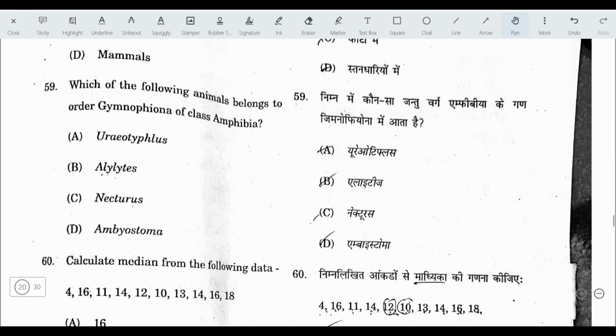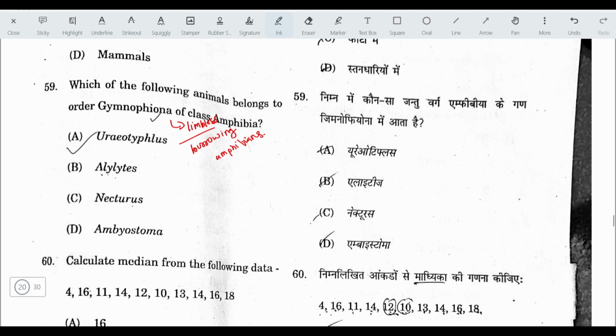Next question. Which of the following animals belongs to order Gymnophiona of class Amphibia? The answer here is Ichthyophis. This order includes limbless, burrowing amphibians.